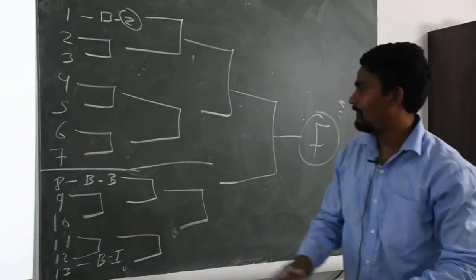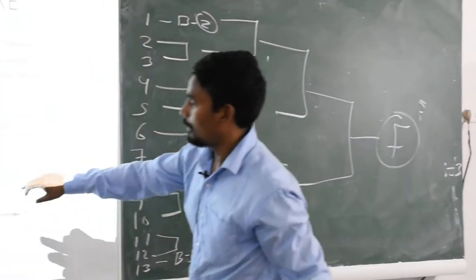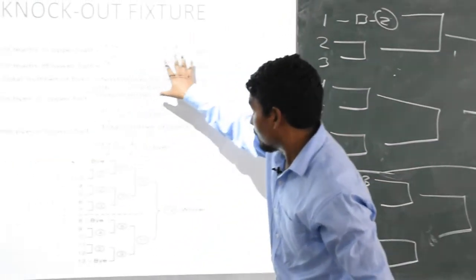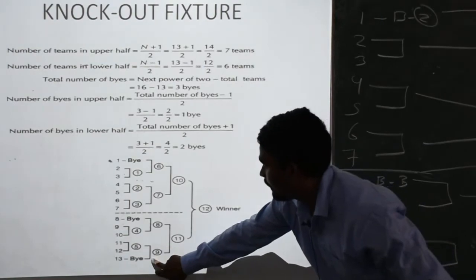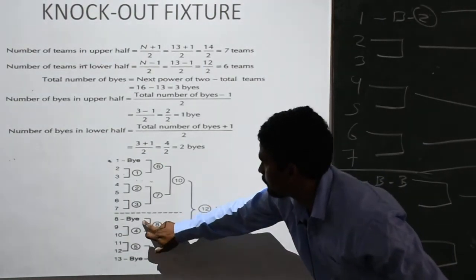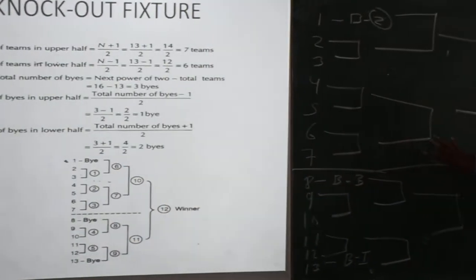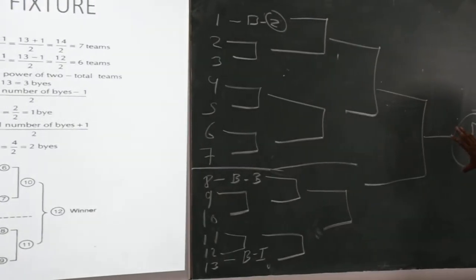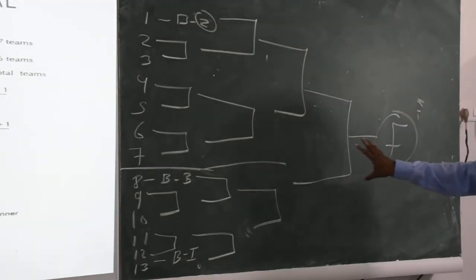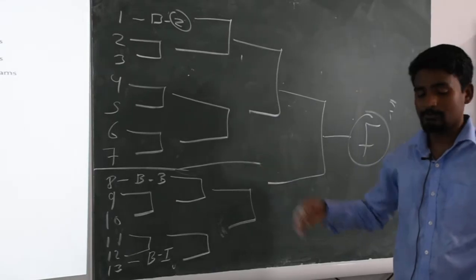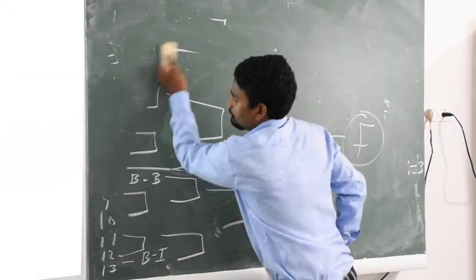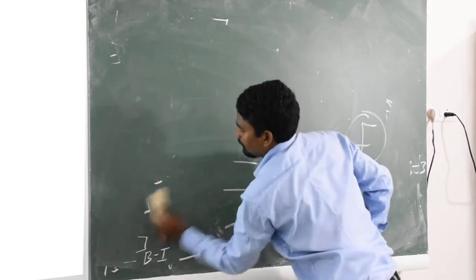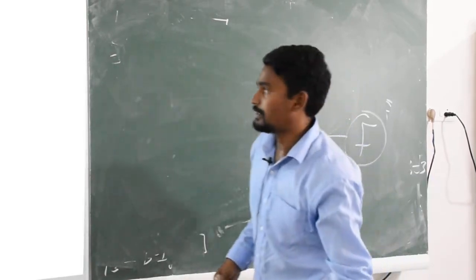So here you can see the fixtures of 13 teams. One more time, this is the fixtures of 13 teams. So by 1, 1, 2, 3. Okay, so here we come to know how to make fixtures of 13 teams. Okay, so this is the fixtures of 13 teams. The next topic is fixtures of